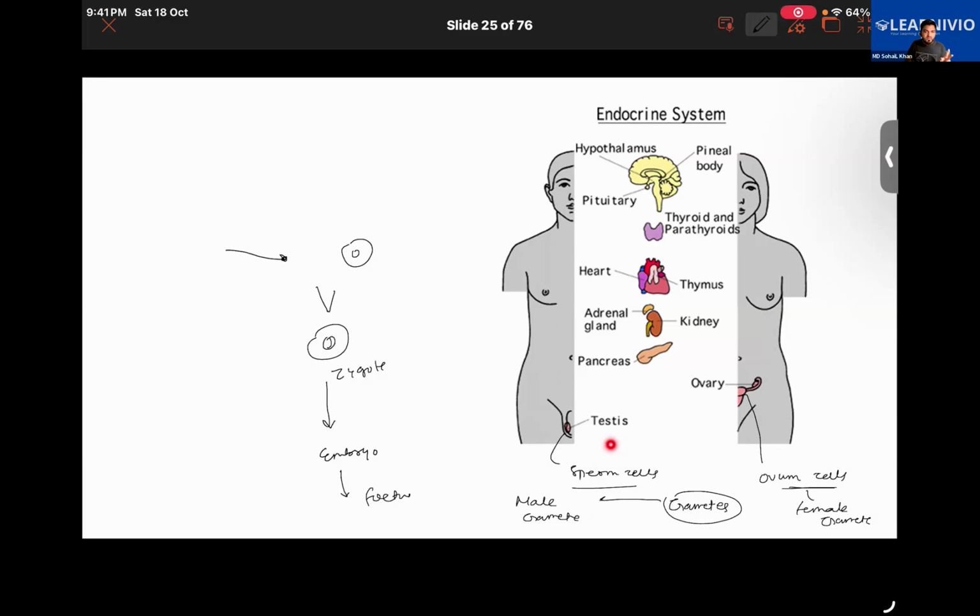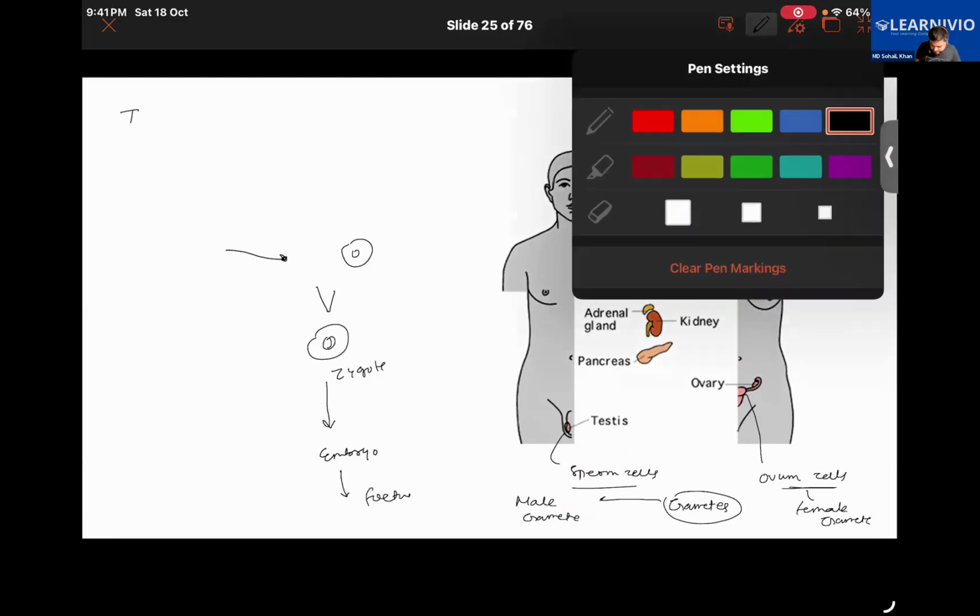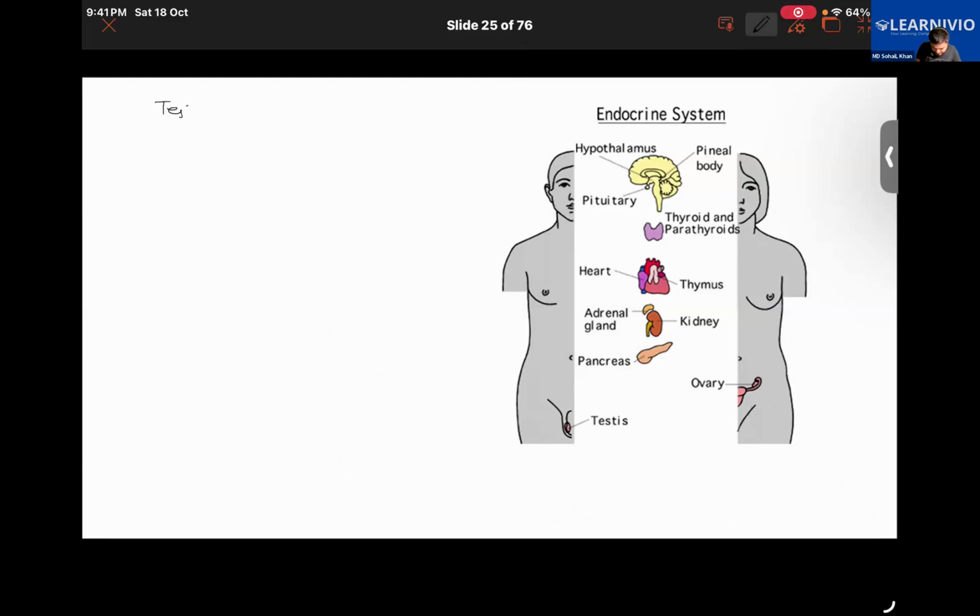So the testis does a dual function. One function is to produce the male gamete. Another function is that it produces a hormone also, called a sex hormone, that is testosterone, as everyone knows. So first we learned that the testis produces the male gamete. And what is that male gamete? Sperm. Good. Another function of the testis is to produce a sex hormone.